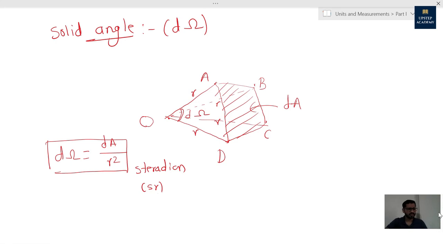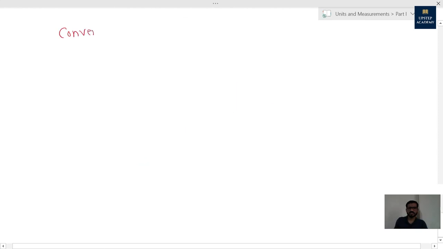Now let's move towards another topic, that is conventions for use of SI units. What are the different conventions for using SI units that we are going to see? First convention is representation.